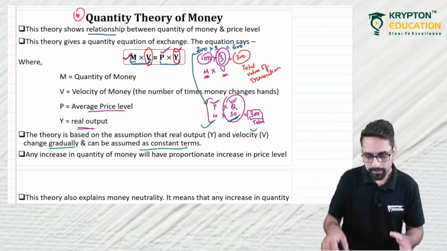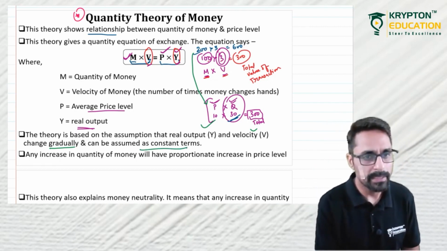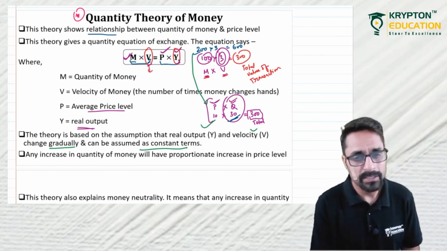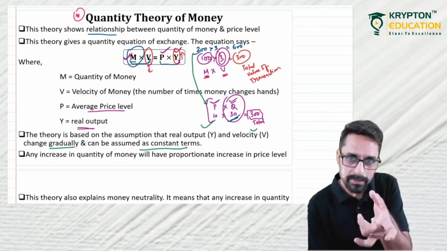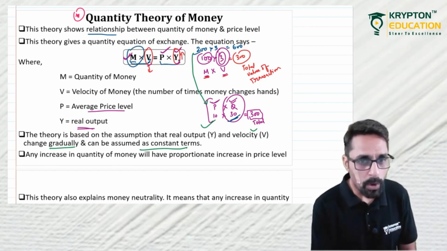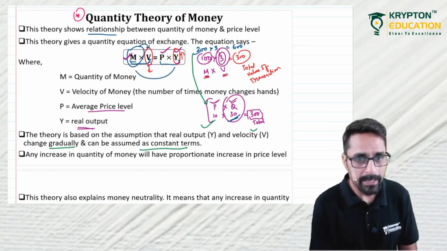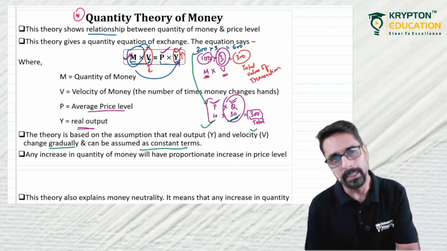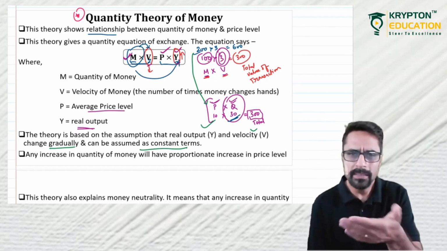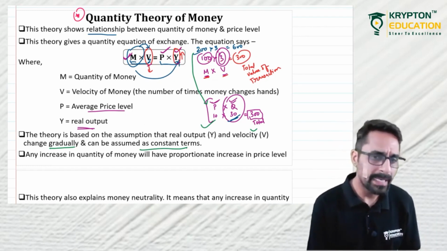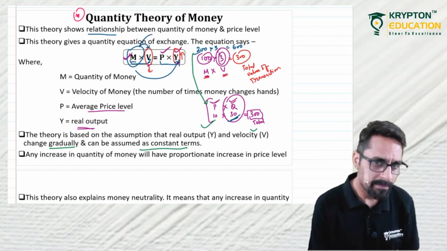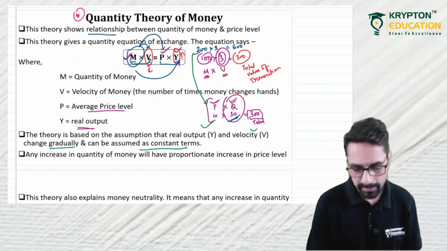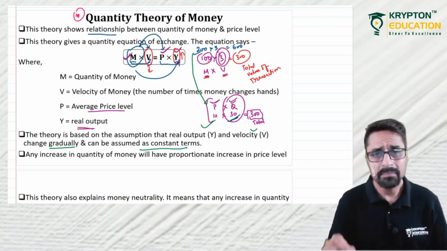So look what will happen: if there is a change in velocity of money, if it reduces, or there is a change in output level, if it increases, then a certain impact of the increase in money supply would be absorbed by velocity and output. But the change in velocity and output is so little that it is insignificant. So the entire effect of money supply is borne by the price level,